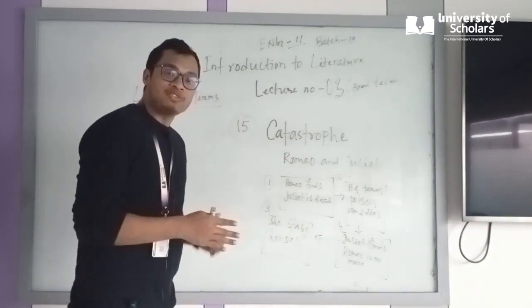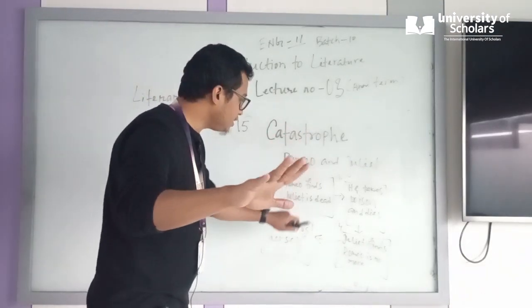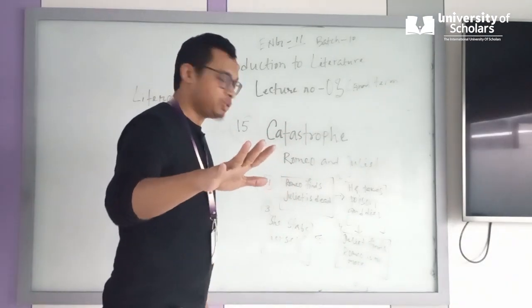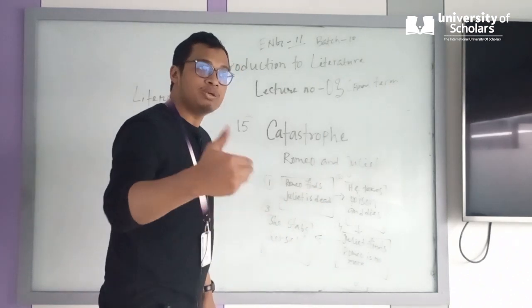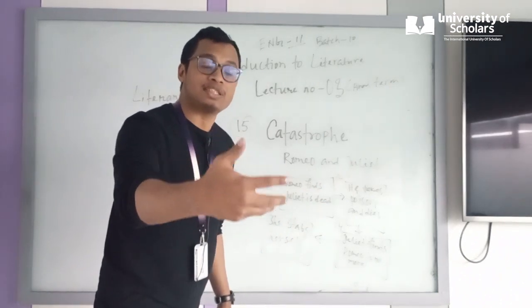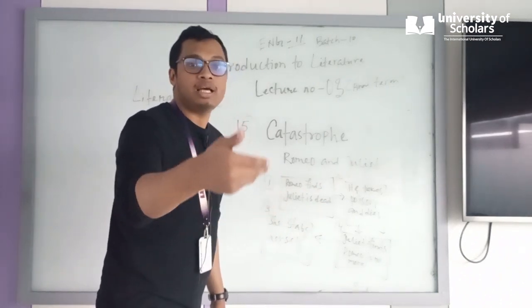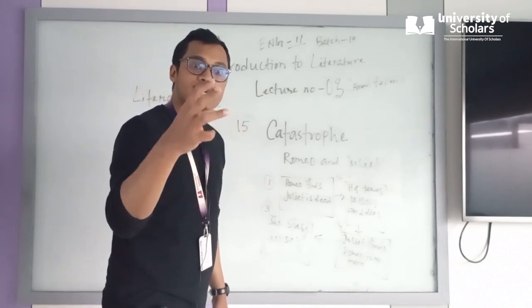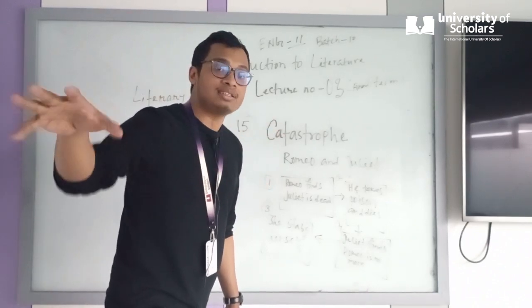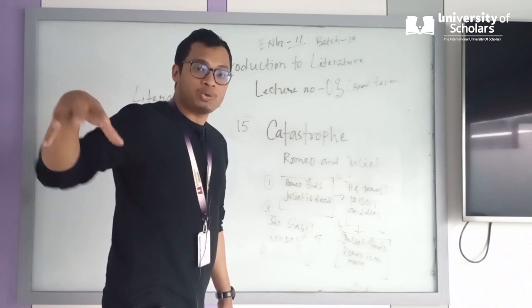In this conceptual mapping, I made it very clear to you how Romeo and Juliet went through a catastrophe, a disaster in their life. Clear? That's called catastrophe.